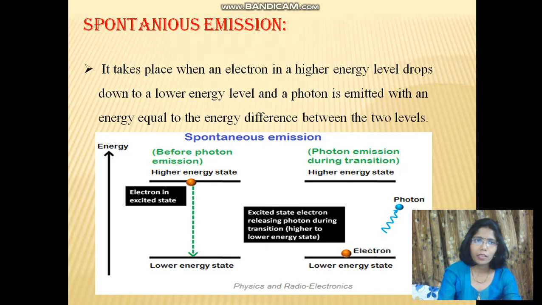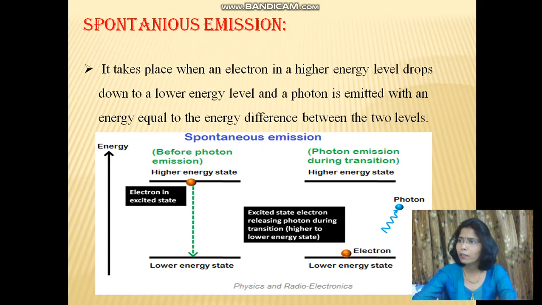Now our next process is spontaneous emission. The process by which the excited electrons emit a photon while falling to the ground level or the lower energy level is called spontaneous emission. Electrons in the atom absorb energy from various sources such as heat, electric field or light. When the electrons in the ground state or the lower energy state, that is E1, absorb sufficient energy from photons, they jump to the excited state or the higher energy state. The electrons in the excited state do not stay for a long period because the lifetime of the electrons in the excited state is very small. Hence, after a short period, they fall back to the ground state by releasing energy in the form of photons or light.